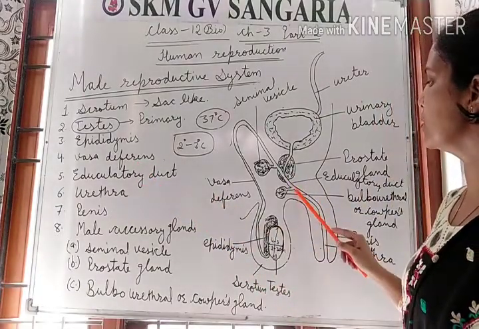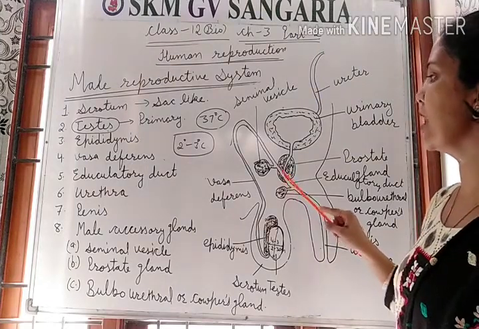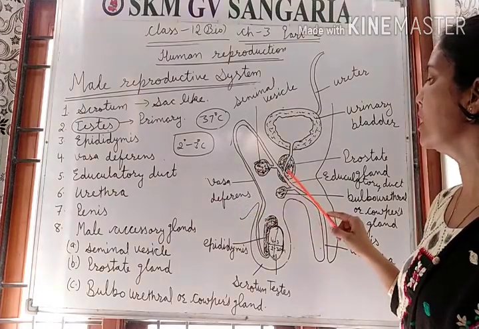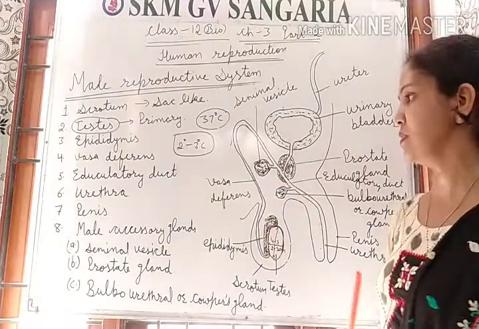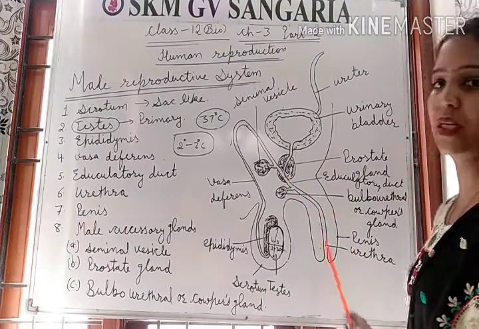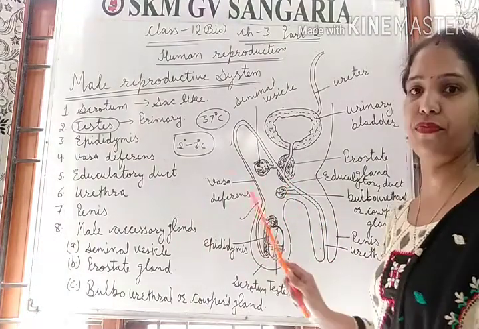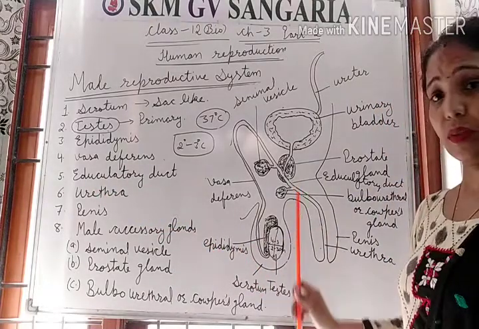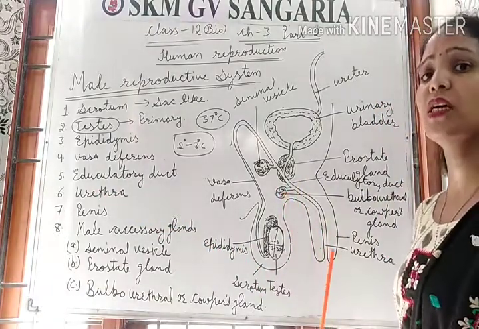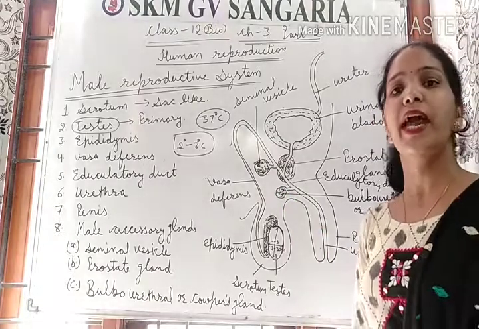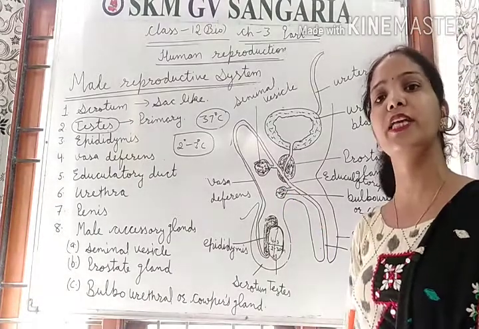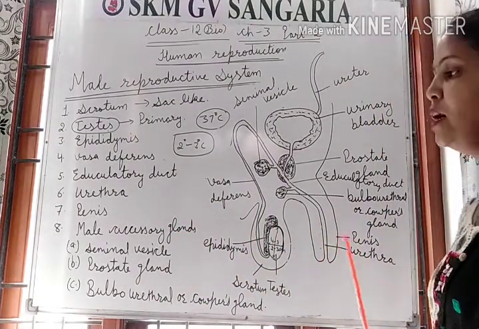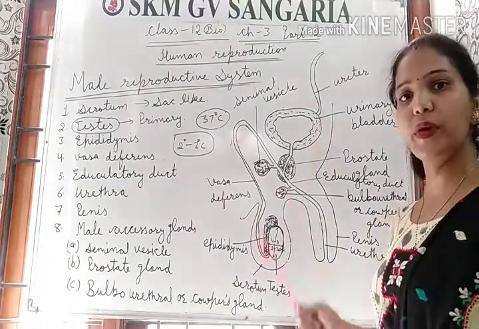The ejaculatory duct is a tube-like structure that meets the vasa deferens and takes secretions from the glands before joining the urethra. The urethra is a tube-like structure that opens outside the body, and it serves two functions: it carries urine as well as semen. The penis is a muscular organ around the urethra. I hope you understand this.